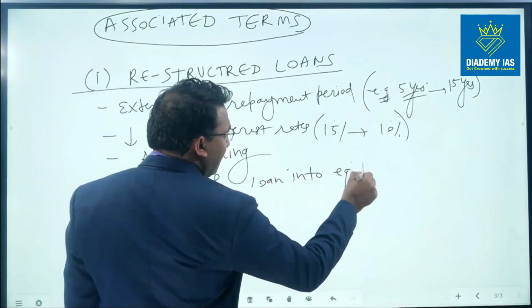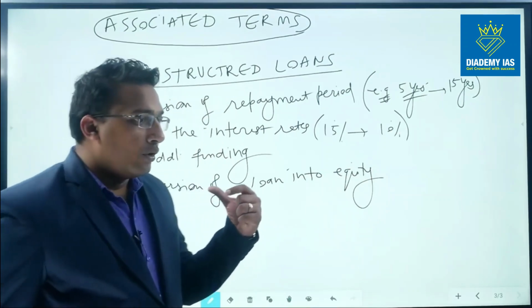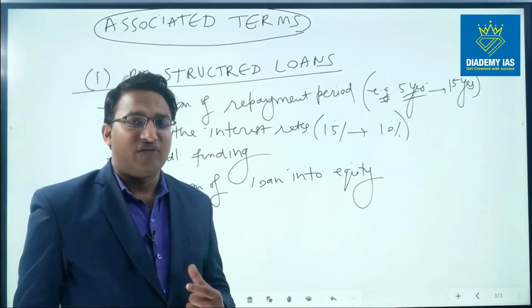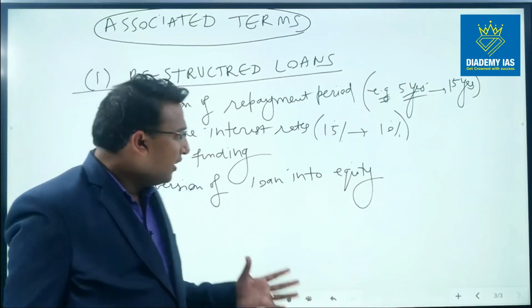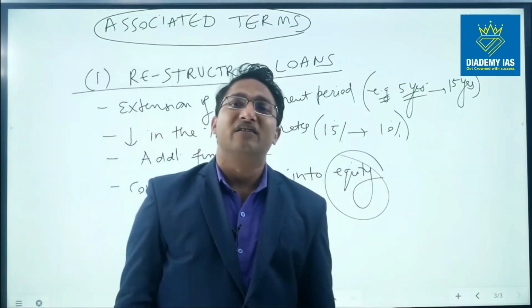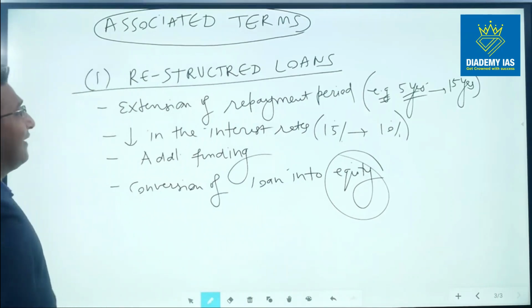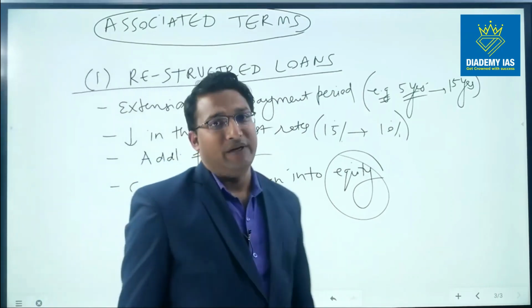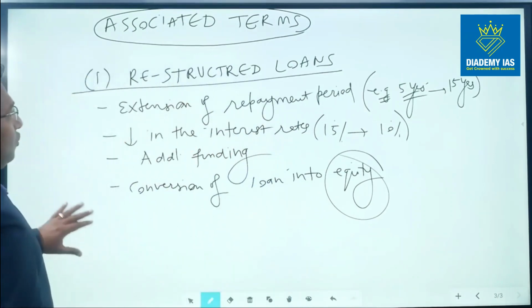In this case, the bank converts itself from the provider of the loan to the owner. So it buys equity to the extent of the loan it has given to the company, right? So the bank can become the owner of the company in extreme cases. These are the different forms of restructured loans.